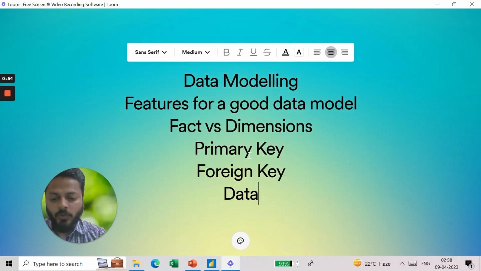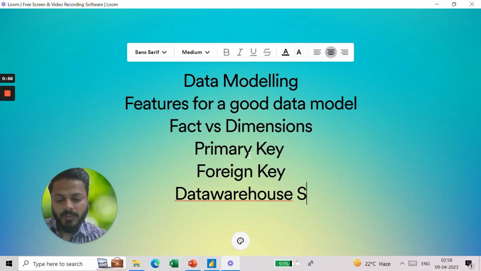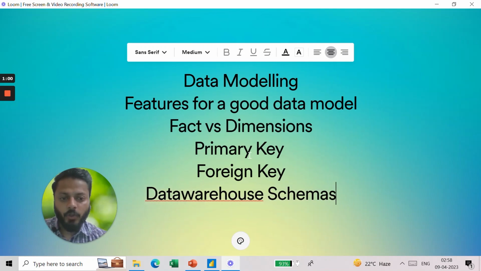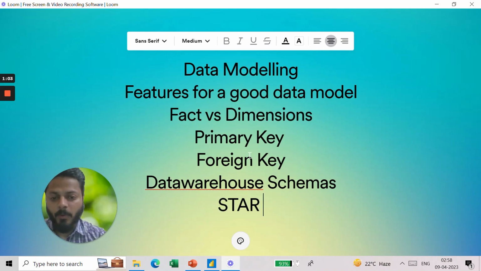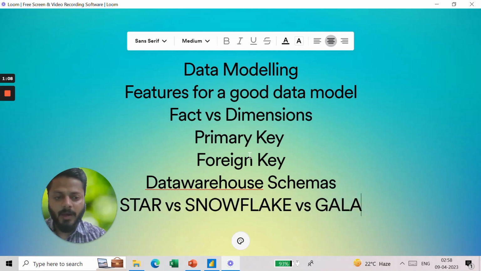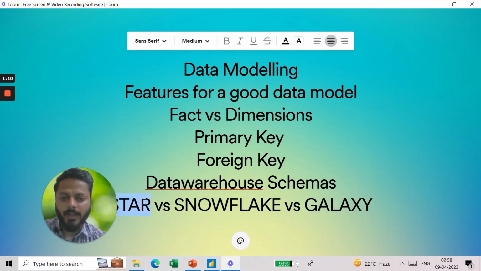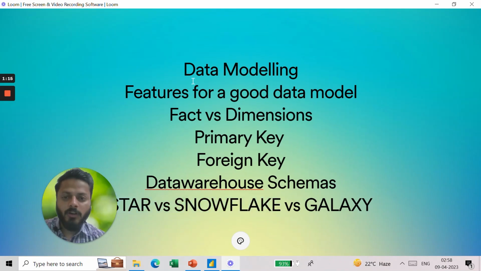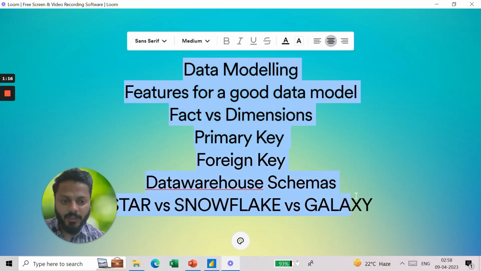Then I explained you data warehouse schemas, what are the schemas and how to use them. The most important is star schema, then there is snowflake schema, and then you can work on galaxy schema as well, but star schema and snowflake schema are the most important schemas, right? So overall I explained you each and everything in detail.